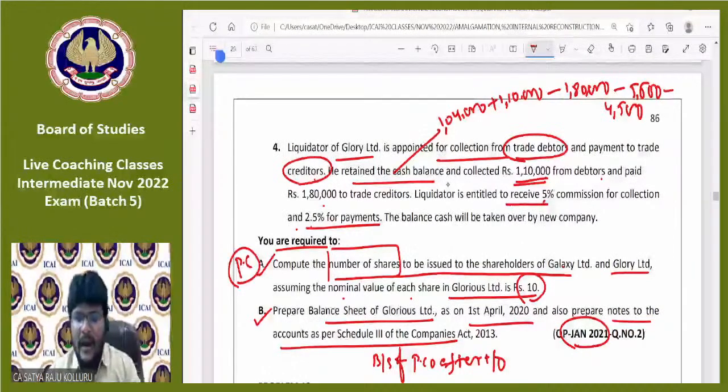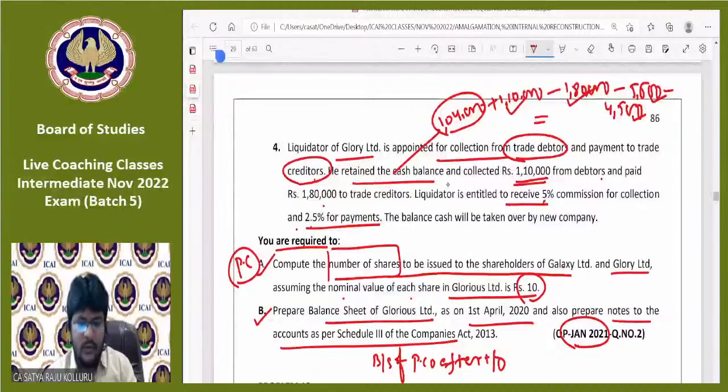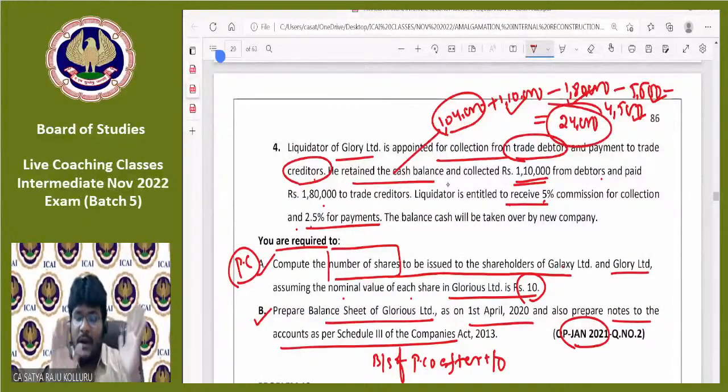Now, can you please tell me, all of you, after retaining the existing cash balance, after getting collection from debtors, after making payment to creditors, and after reduction of his commission, how much cash balance is available in the liquidator's hand? All of you. 1,04,000 plus 1,10,000 minus 1,80,000 minus 10,000, since 5,500 plus 4,500 means 10,000. That is 24,000. Am I right?